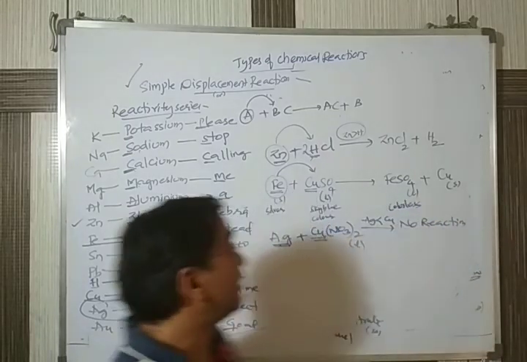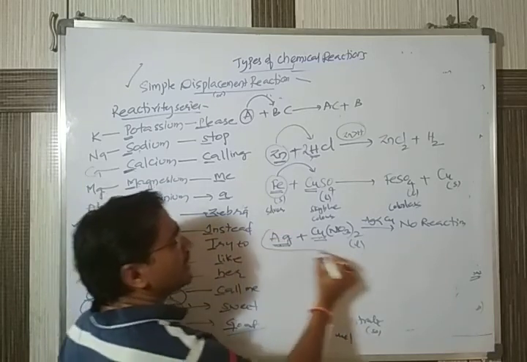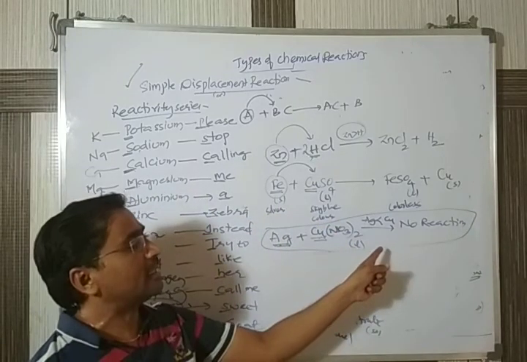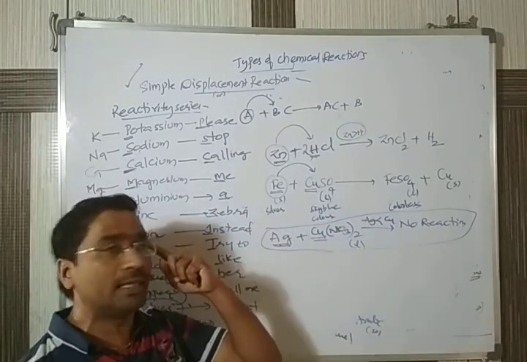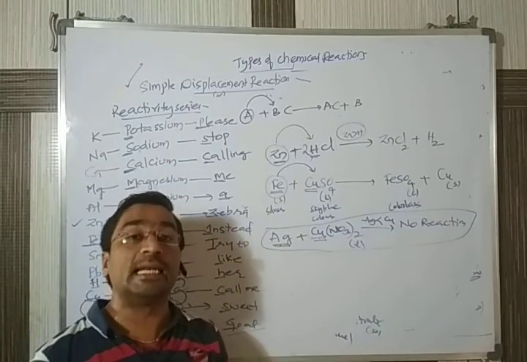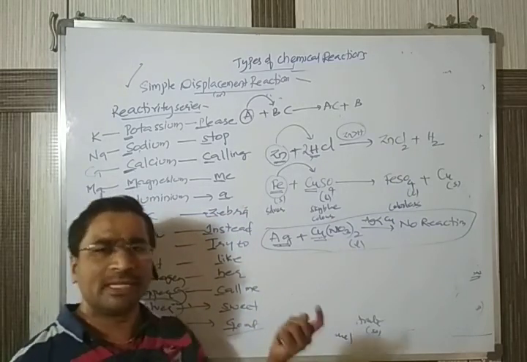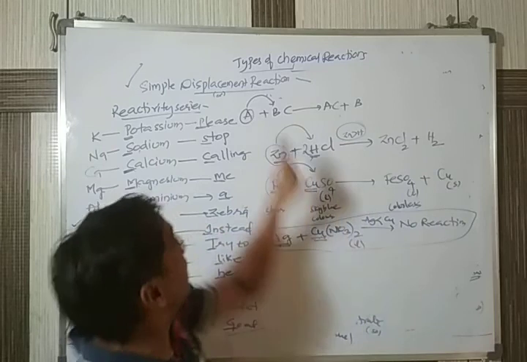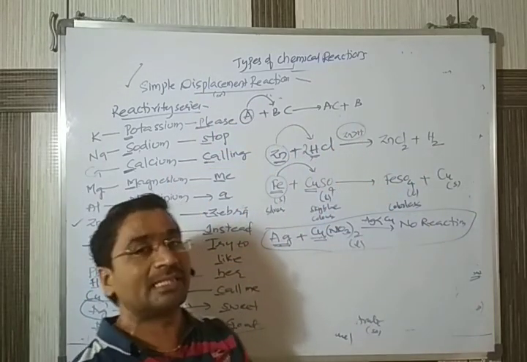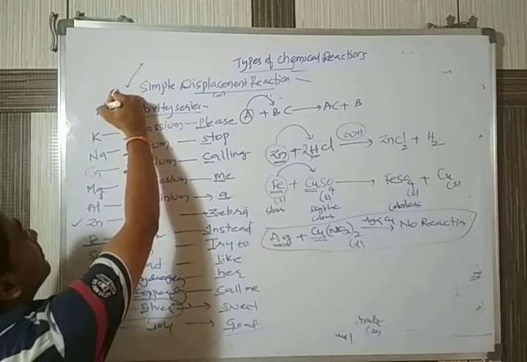In examinations, many times in competitive examinations, they give reactions and ask which reaction is possible or not. If you want to write the reaction, first keep in mind that this order should be remembered. We have thousands and lakhs of chemical reactions and we can't remember them all, but whether a displacement reaction can occur or not can be known when you remember this reactivity series.